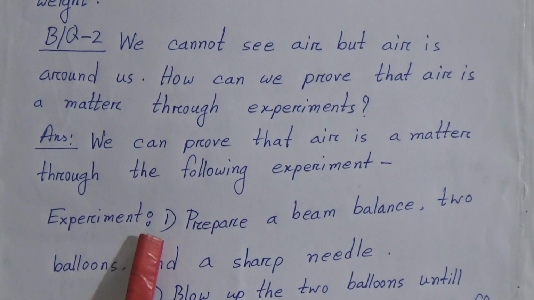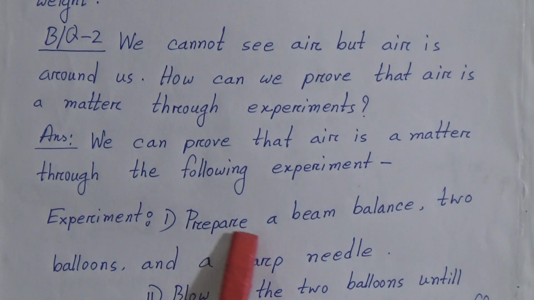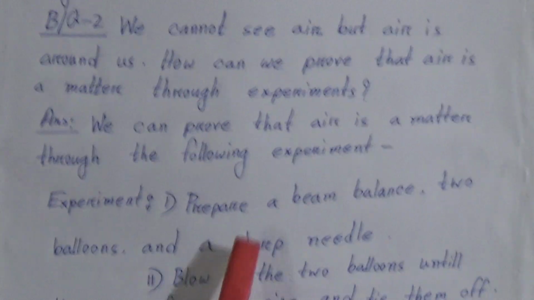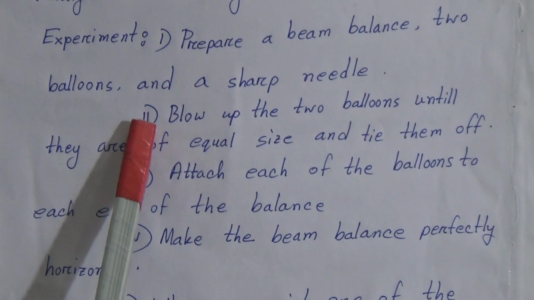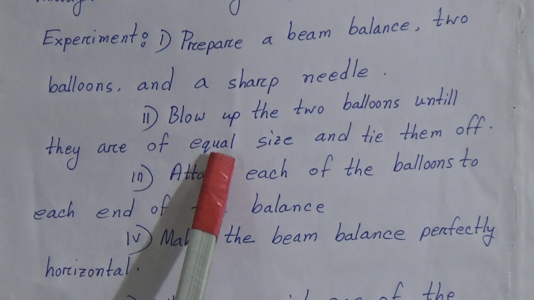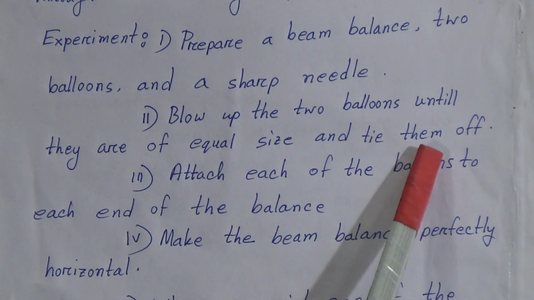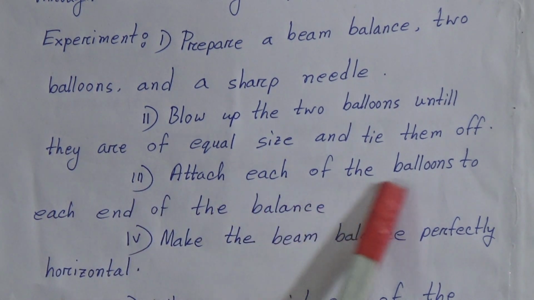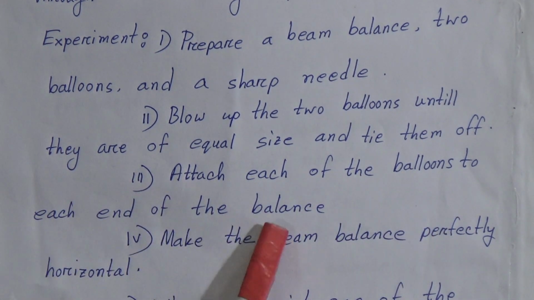Experiment, point 1: prepare a beam balance, 2 balloons and a sharp needle. Point 2: blow up the 2 balloons until they are of equal size and tie them off. Point 3: attach each of the balloons to each end of the balance.